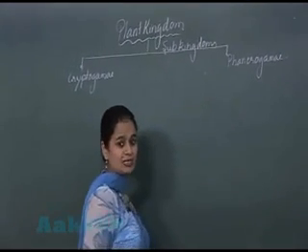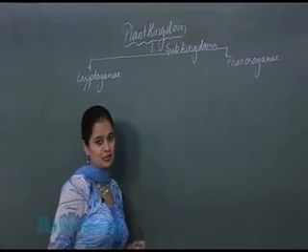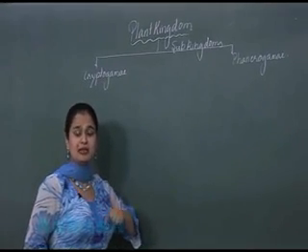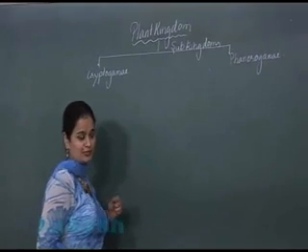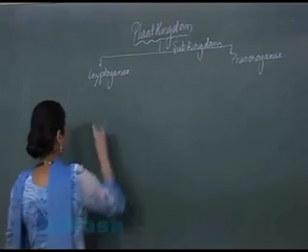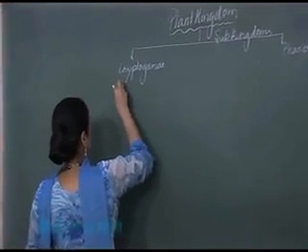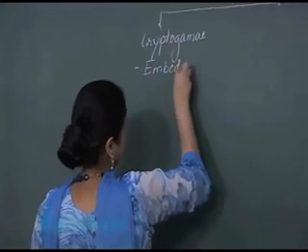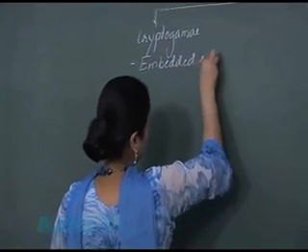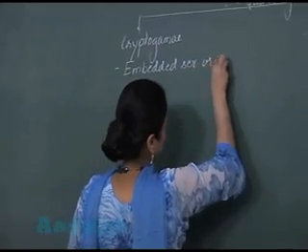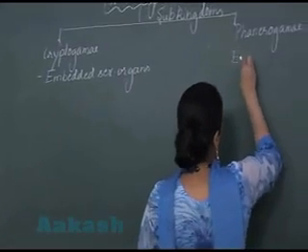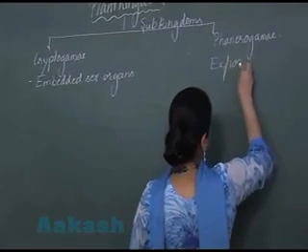क्रिप्टोगैमी के अंदर प्रेजेंट है embedded sex organs. The sex organs, they are embedded inside the thallus of the organism, thallus of the plant. तो यहां पर प्रेजेंट है embedded sex organs, sexual structures. But in the case of the phanerogams, there is presence of exposed sex organs.